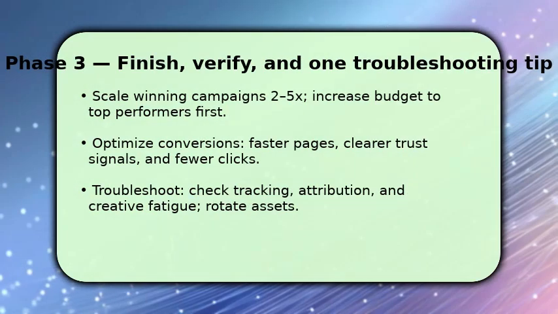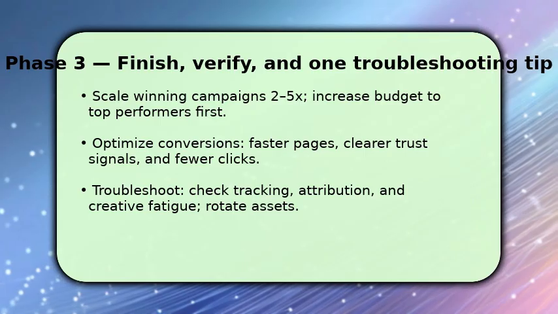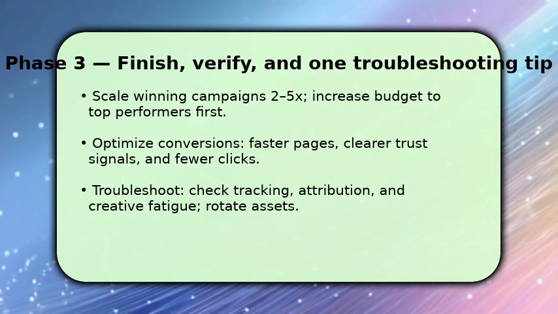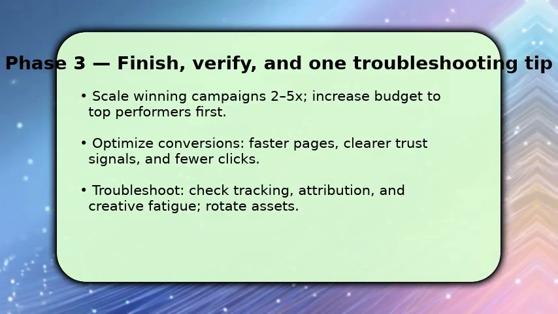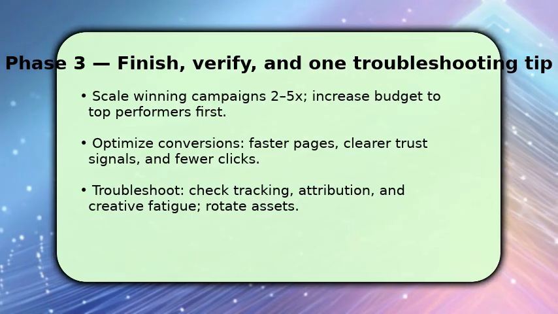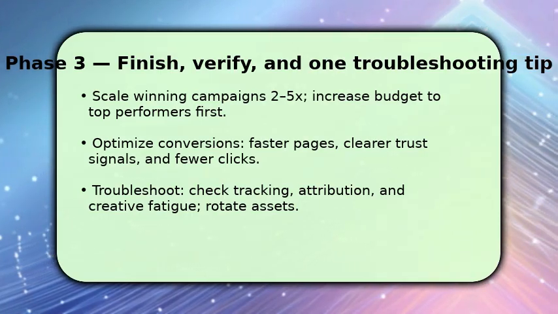You should scale winning campaigns 2 to 5 times and shift budget to top performers while keeping ROI targets. Also optimize conversions by improving page speed, adding trust signals, and reducing unnecessary clicks so fewer visitors drop off.